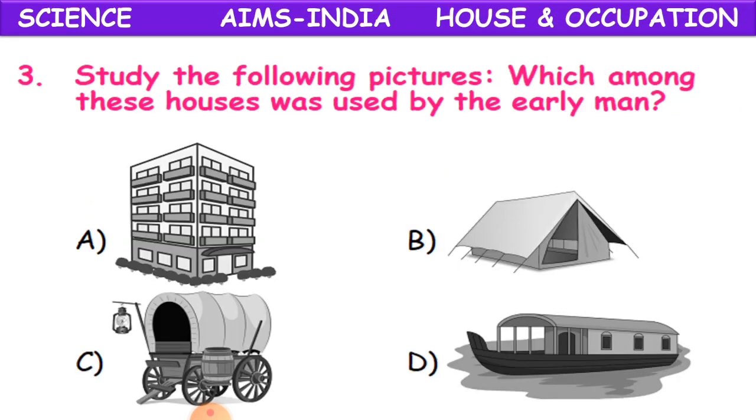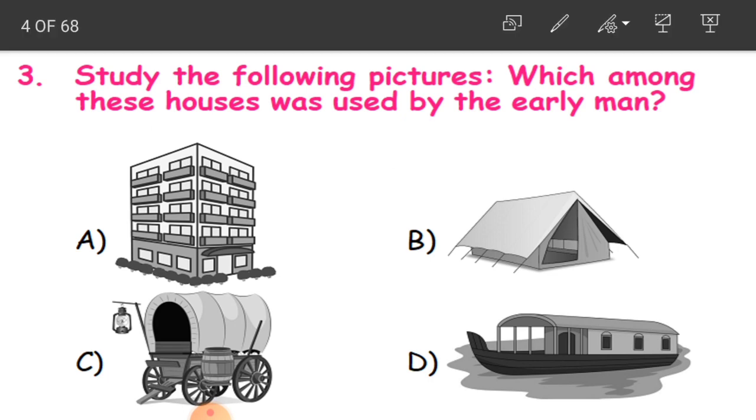Okay. Now, the third question. Study the following pictures. Which among these houses was used by the early man? See here, we have got four pictures, where A is the type of apartment. Did we have these apartments in olden days, children? No, we didn't have apartments.